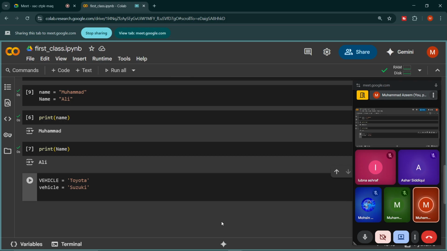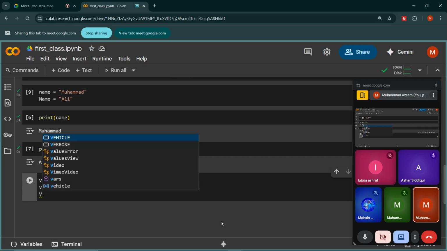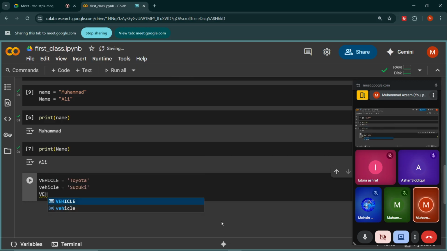And the interesting thing is that Python will consider these two variables separately. The third thing is we can also use a mixture of smaller and capital letters, and Python also allows that. If I write capital V, E, capital H, and the remaining in smaller letters, this is also completely legal. Python will not do anything with this. Let me store another thing here, Maruti for example.